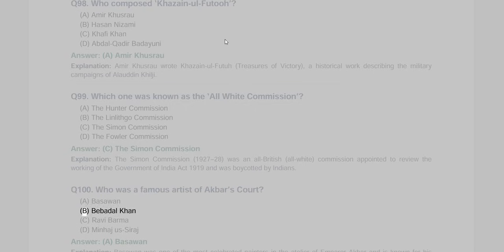Q100. Who was a famous artist of Akbar's court? A. Basawan, B. Bebadal Khan, C. Ravi Varma, D. Minhaj as-Siraj. Answer A. Basawan. Explanation: Basawan was one of the most celebrated painters in the atelier of Emperor Akbar and is known for his contributions to Mughal miniature painting.